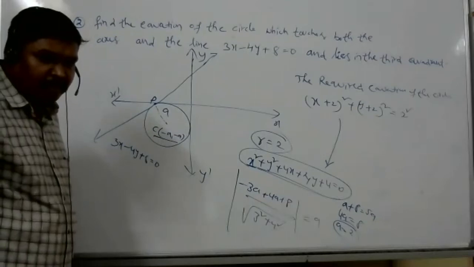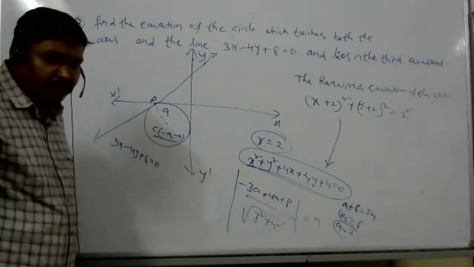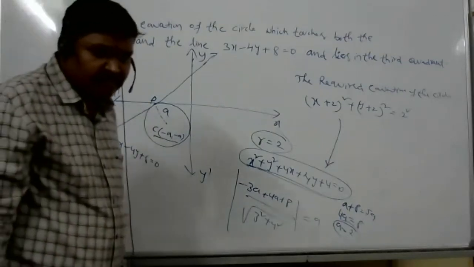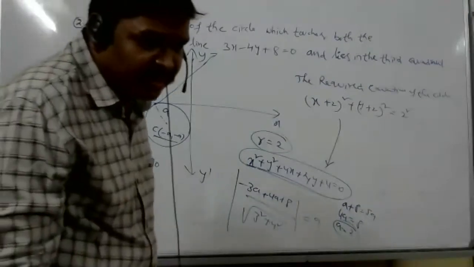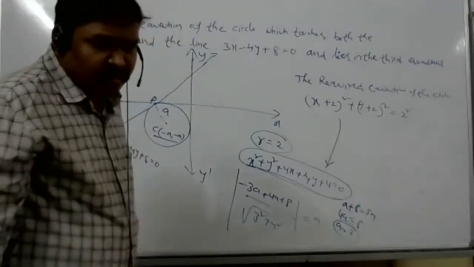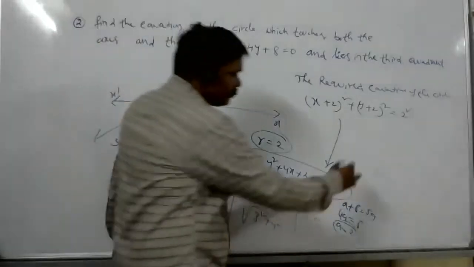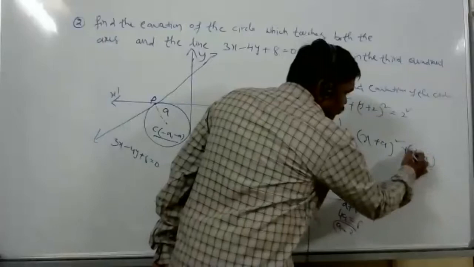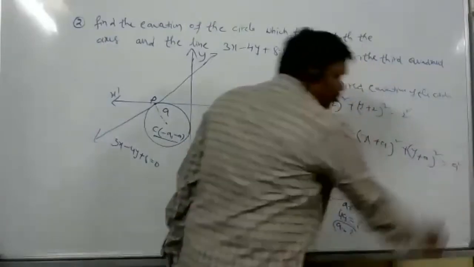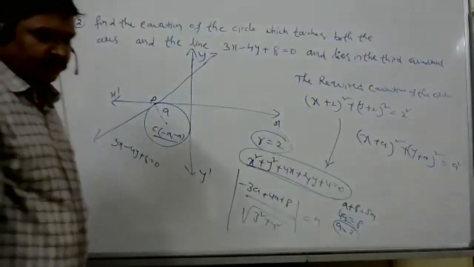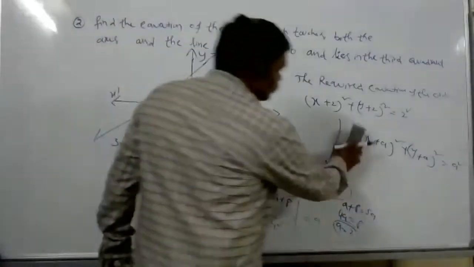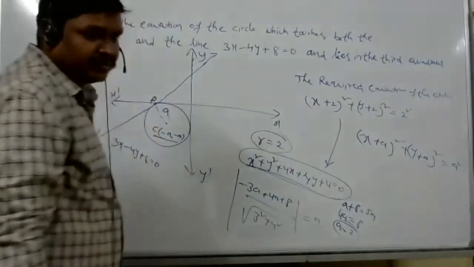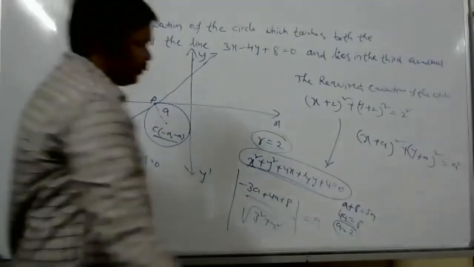Because they are equidistant from the axis. Both the axis equation. Oh yeah, I didn't realize that. x plus a whole square plus y plus a whole square is equal to a square. Yeah, got it. No, that wasn't my doubt. I was asking why are the variables of radius and center a. I got it now. Okay.